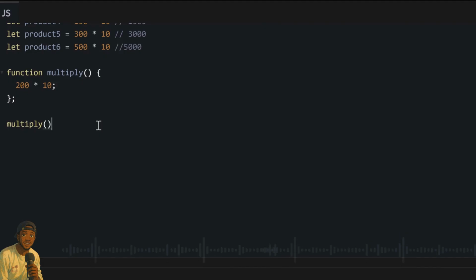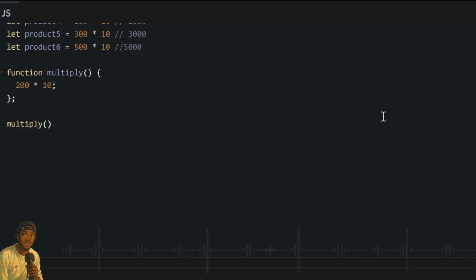Now, if we call our multiply function, what you will do is that it will multiply 200 by 10. But just because our function does something, it doesn't mean it will return the value to us. If you call this function, you are just telling it to multiply 200 by 10. It will do that in the background, but it won't show you anything. It won't give you any value because you didn't ask for a value. The thing with programming is that you must give the computer instructions, and it will follow the instructions you give. It won't do what you didn't ask it to do. So you ask it to multiply 200 by 10, but you didn't say give me this result. Then it won't give you your result.